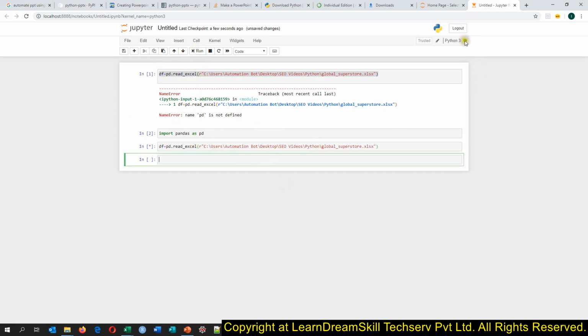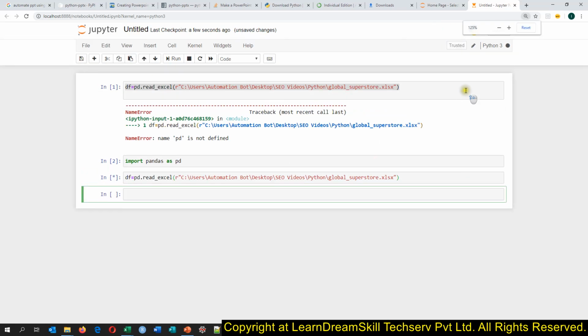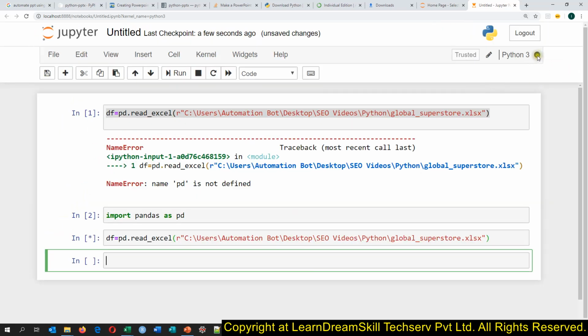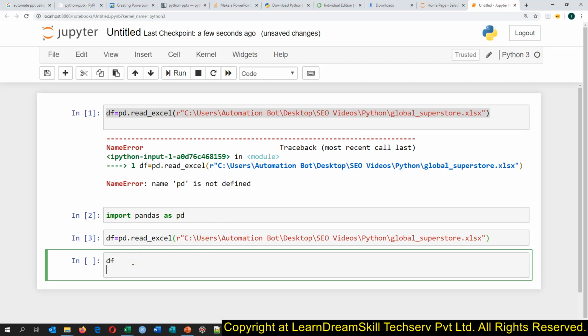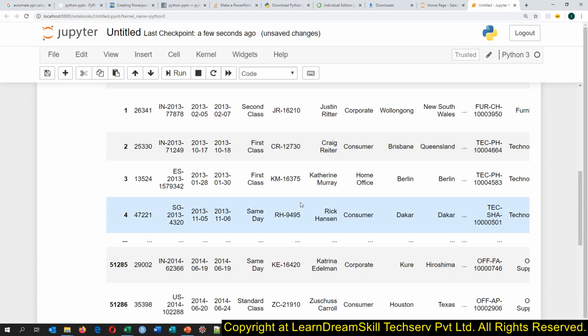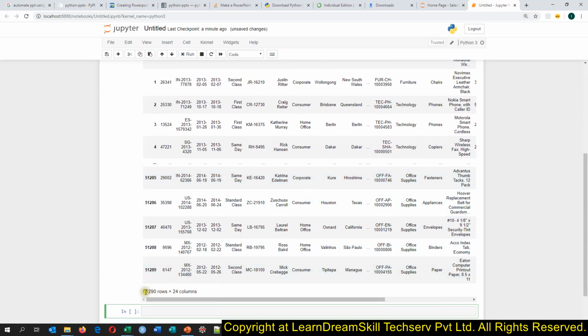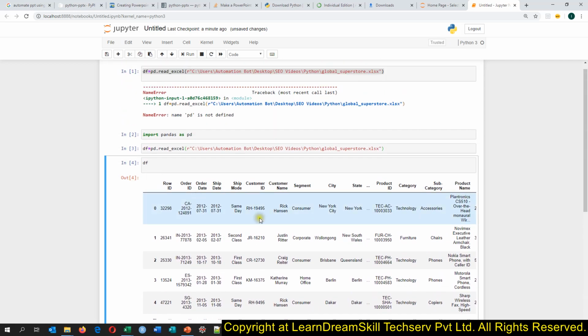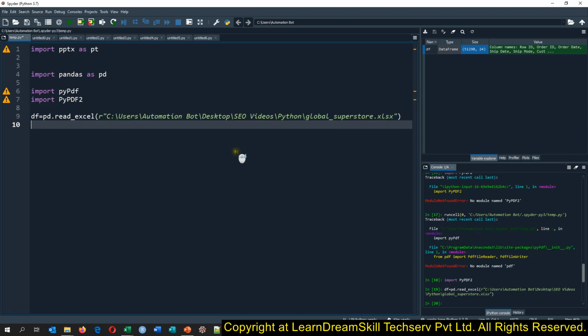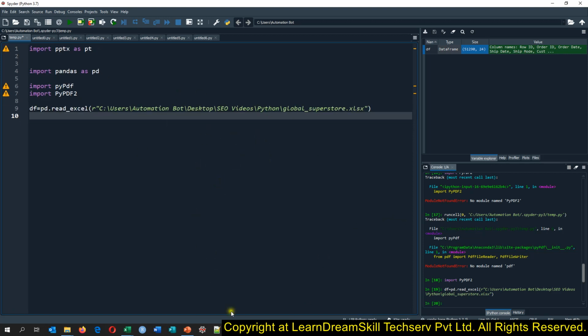Now you see it is running. You see this black circle, it is running. It is saying kernel busy. Once the code ran successfully, it says kernel idle. Now we can say df, and it will show us the data frame which it has imported. This way it shows a quick view of the data which it has imported, and in the same way it shows us the rows and number of columns which this Jupyter Notebook has imported. If you compare both the views, I feel this is quite good compared to this.